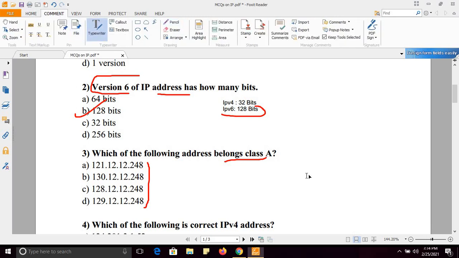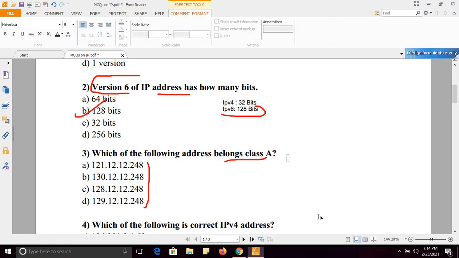So see, there are actually 5 classes. Class A is 0 to 127. Class B, 128 to 191.